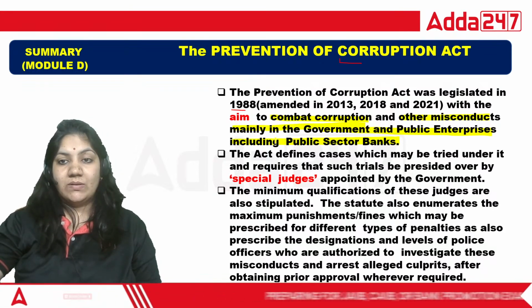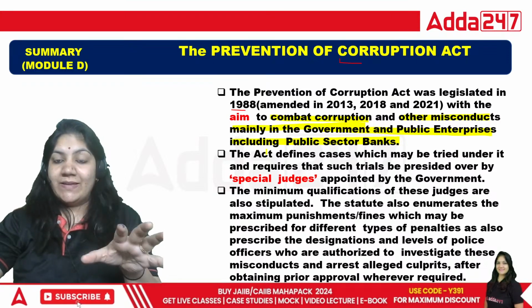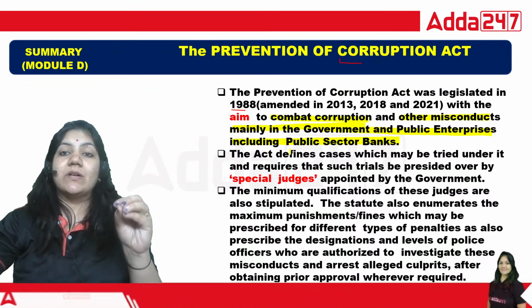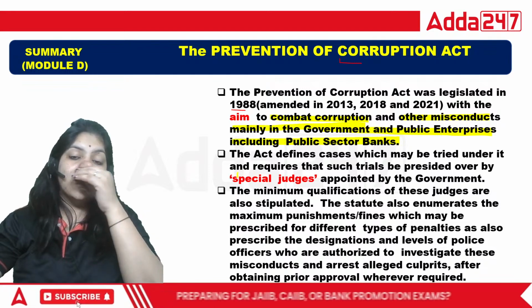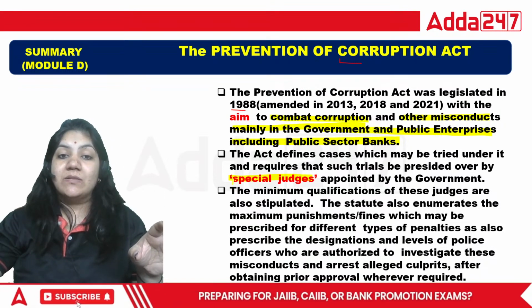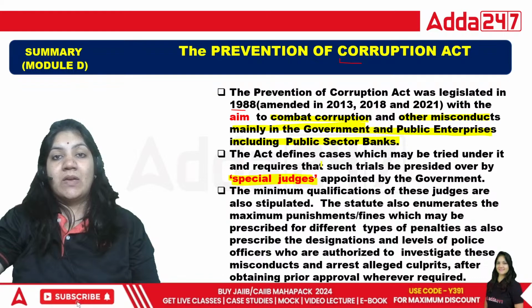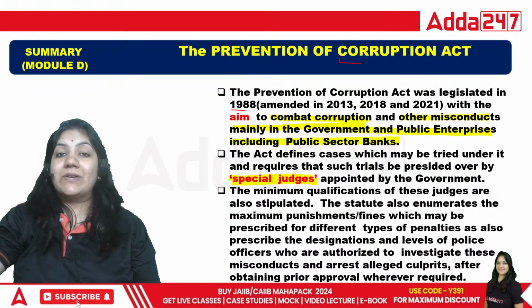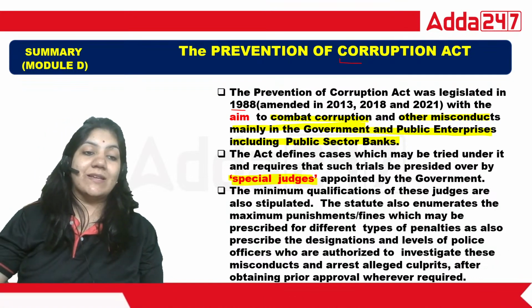Is that okay? Done? So the Act defines the cases which are tried, class, for the corruption wrongful act. Corruption is a wrongful act, so that is handled by the special judge. And the special judge is also appointed from the session court, class.